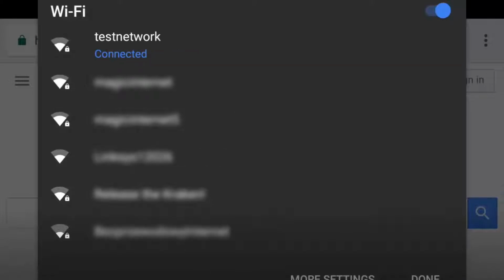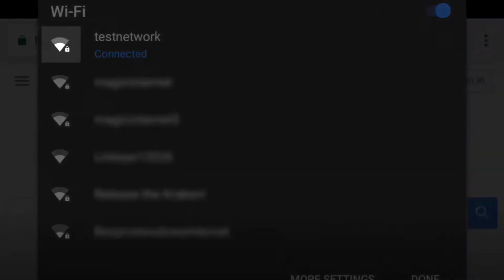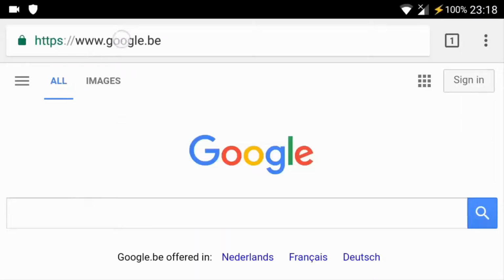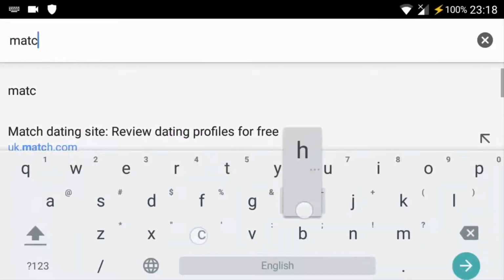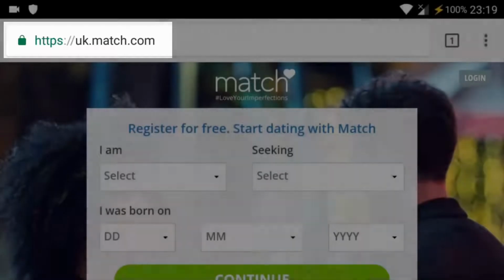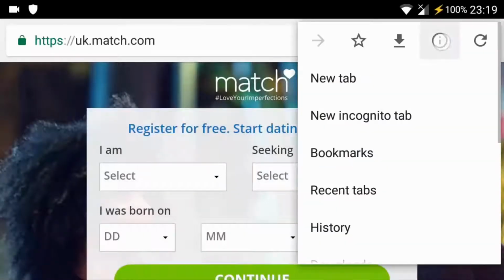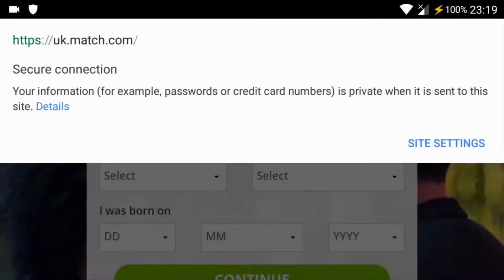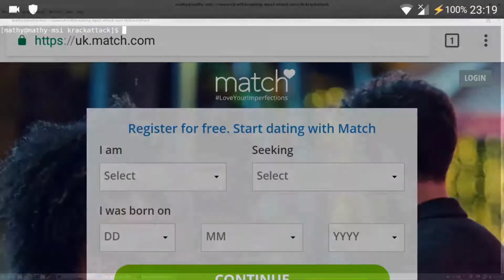Notice that this network uses WPA2 encryption as indicated by the lock symbol. Additionally, when visiting, for example, Match.com, Android will use HTTPS as an extra layer of protection. This is indicated by the green HTTPS lock and also explicitly mentioned when viewing the web page info. In other words, all transmitted information is currently protected using both WPA2 and HTTPS.